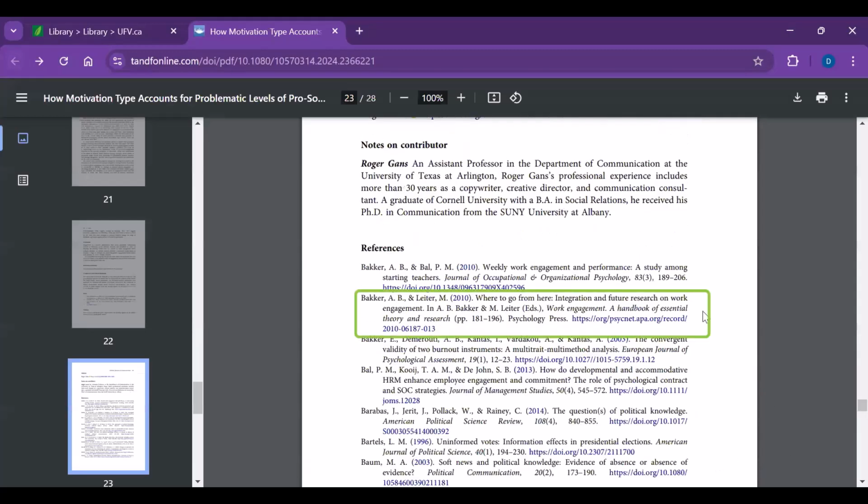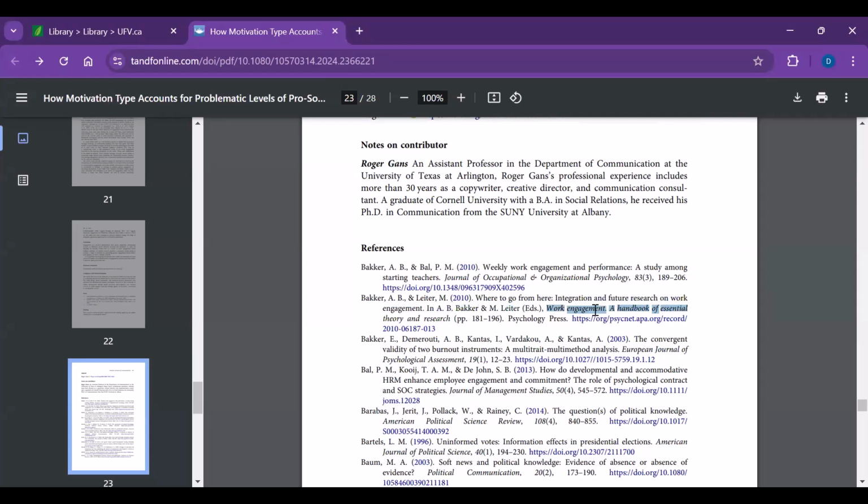The second resource, you need to always be careful that what you're looking for is a journal article and not a book chapter. When I look at this second one, you'll notice it talks about editors, which always tells me that it's a book. So it's a chapter in the book called Work Engagement, a Handbook of Essential Theory and Research.